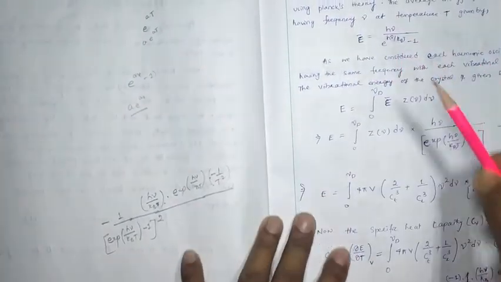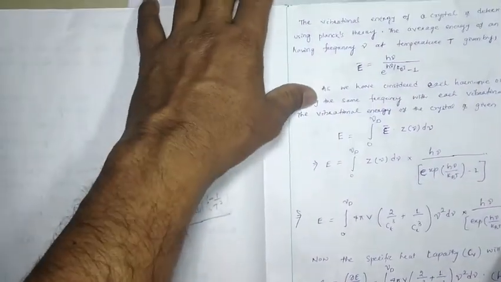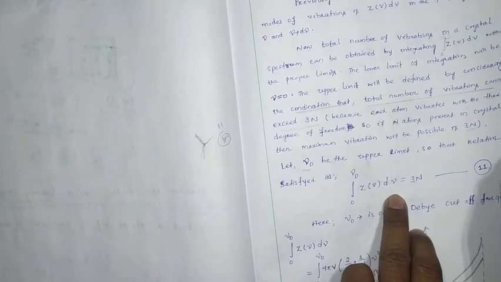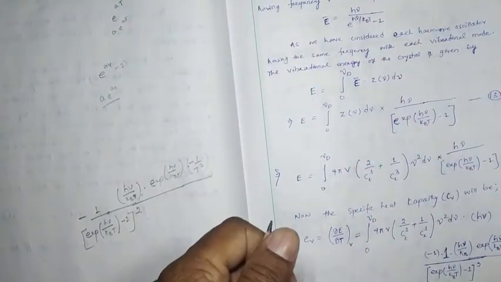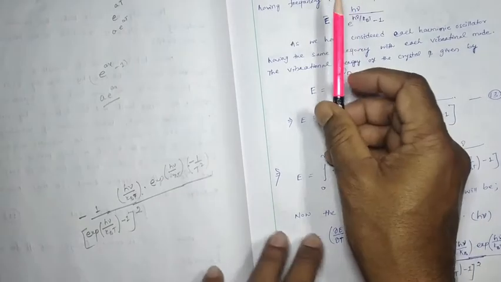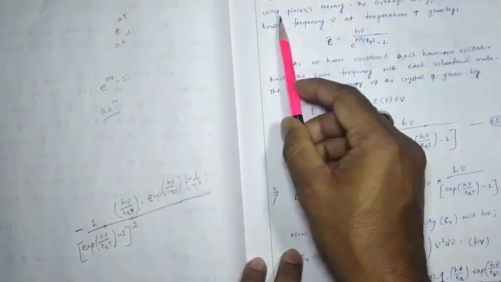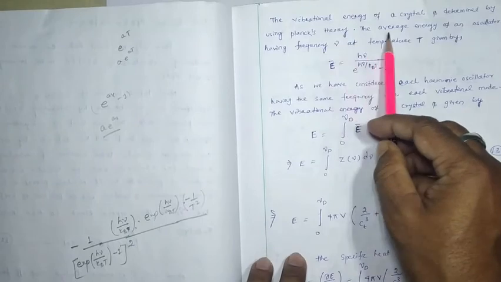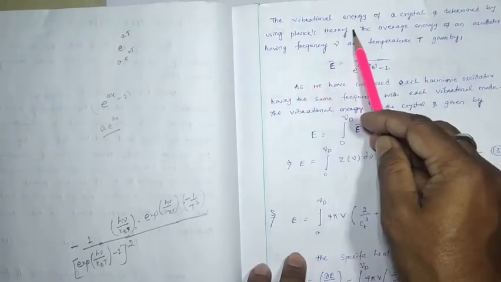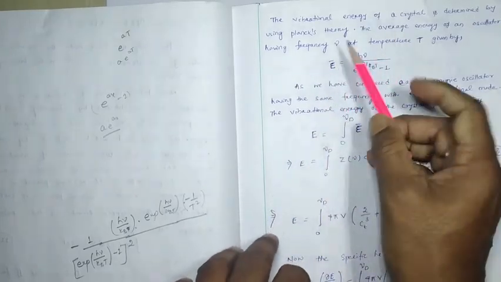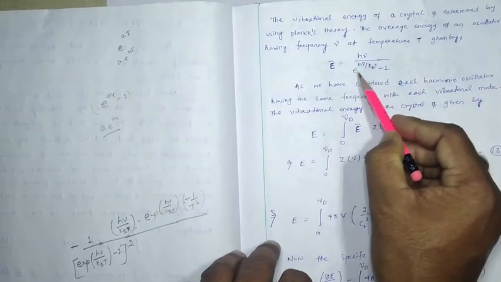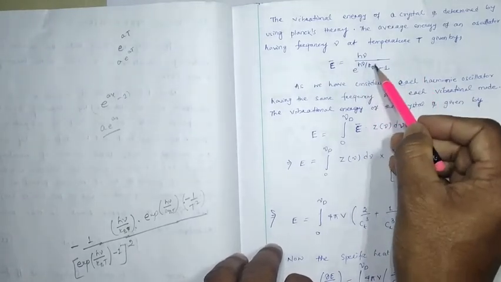Now the vibrational energy: the total number of modes of vibration we found is this much. So we find the total energy, and then consider the rate of change of energy with respect to temperature to find the CV. The vibrational energy of the crystal is determined by using Planck's theory. The average energy of an oscillator having frequency mu at temperature T is given by E average equals h mu by e to the h mu by kBT minus 1. Here kB is the Boltzmann constant.